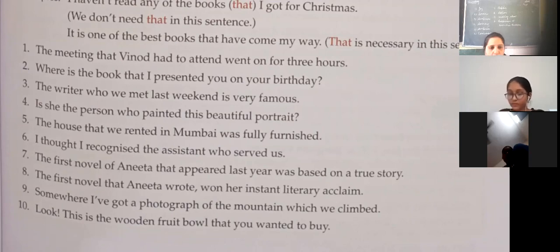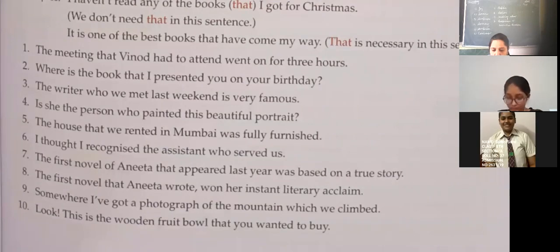Okay. The house that we rented. Yes, beta. Speak up. मैम एक सेंटेंस में बस ब्रैकेट ही लगाने हैं ना? Yes, you put the brackets on the words which are not necessary, and you will not put in bracket those which are necessary. Like here in the fourth, you will not put it into bracket. The house that we rented in Mumbai was fully furnished. The house we rented in Mumbai was fully furnished. Again, put that in bracket.